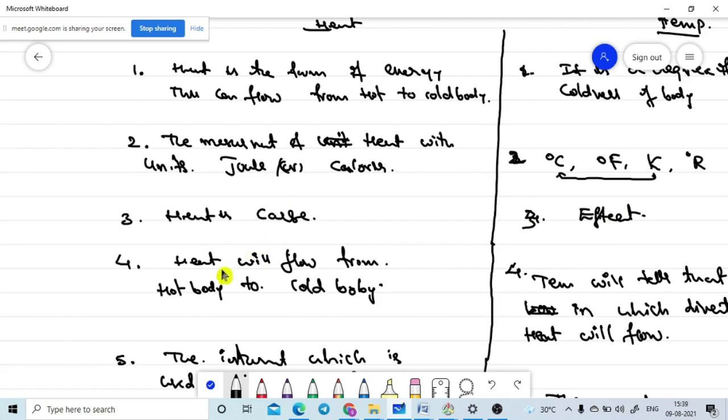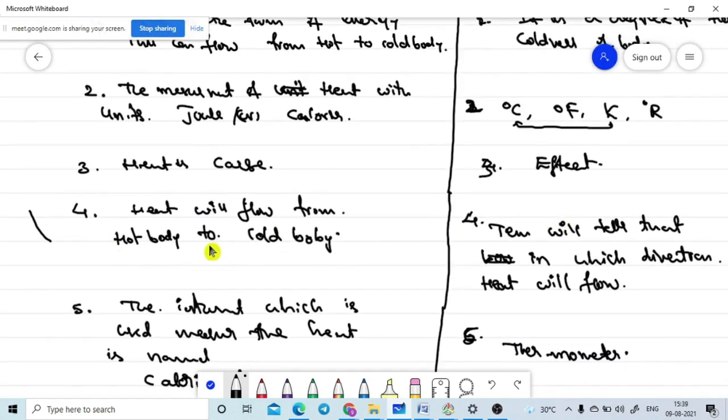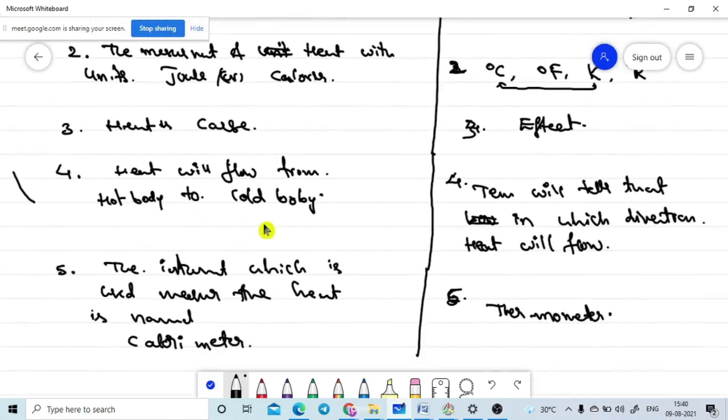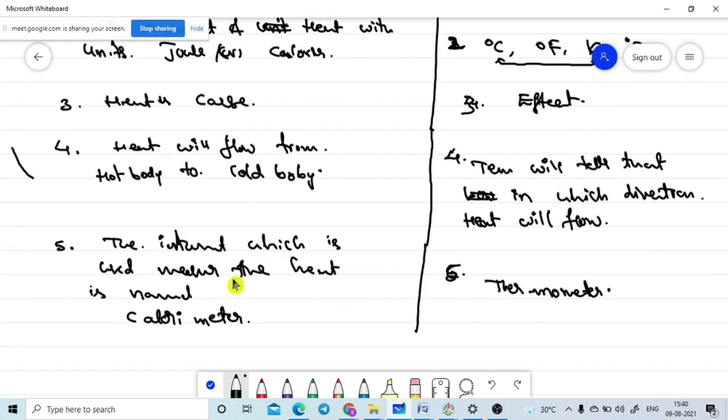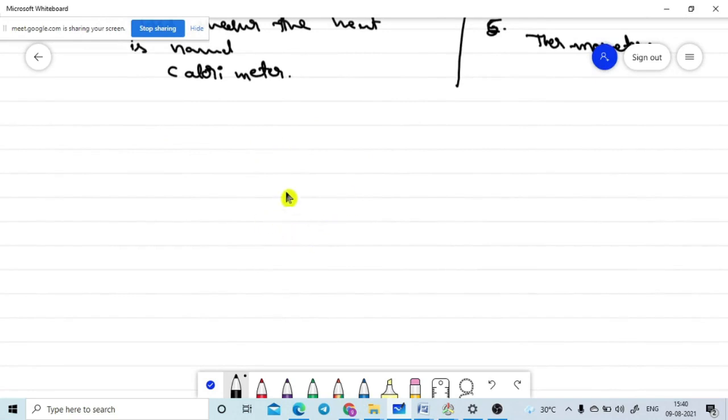Then which tells the direction of the heat flow. Then which instrument measures heat energy and which measures temperature: one is the calorimeter, another is the thermometer. That is a small comparison between heat and temperature.